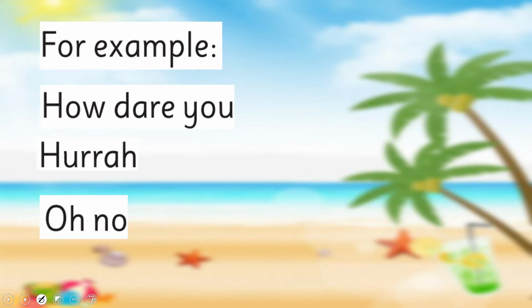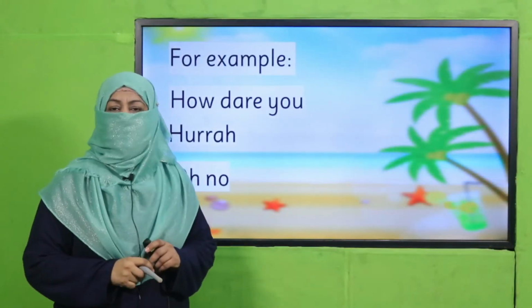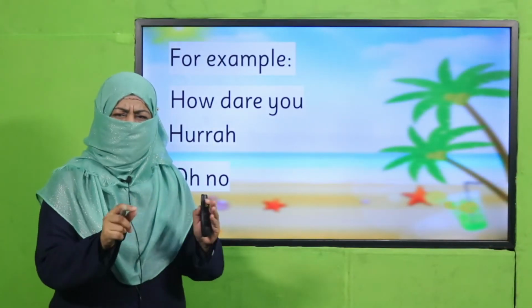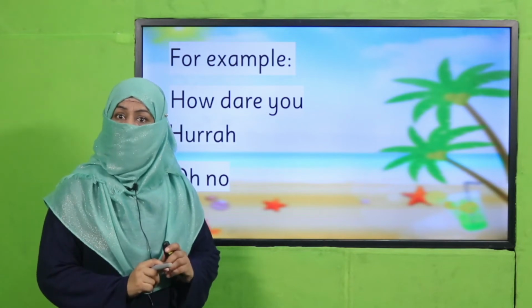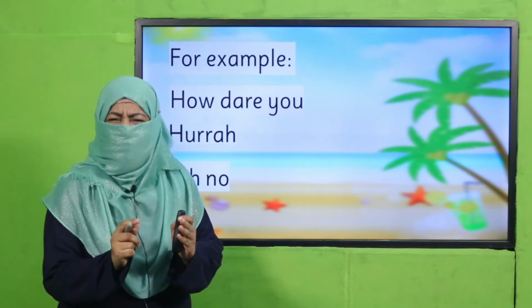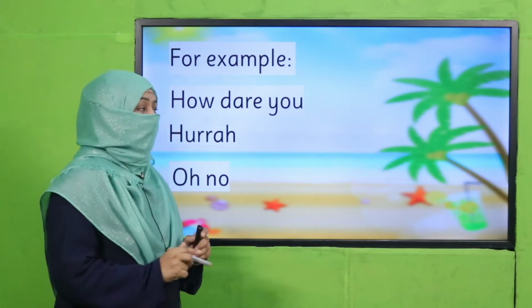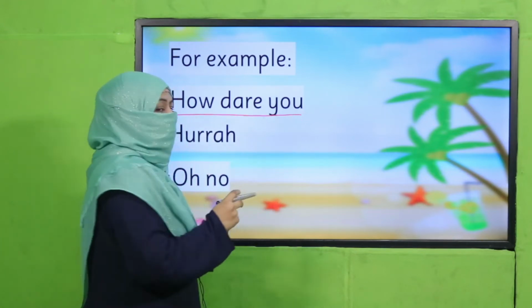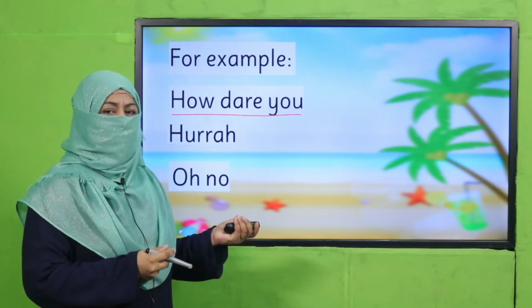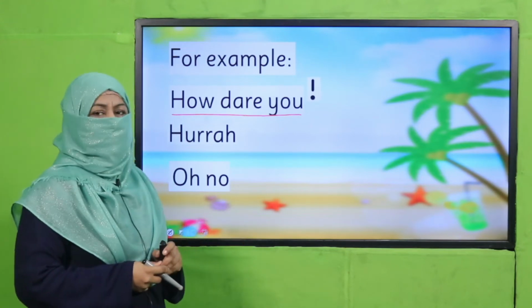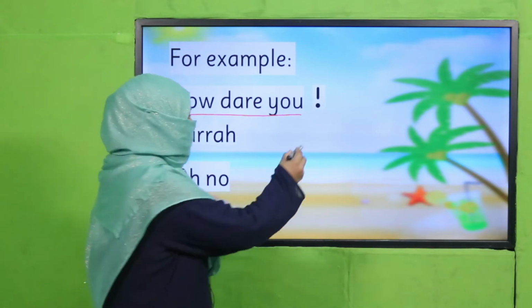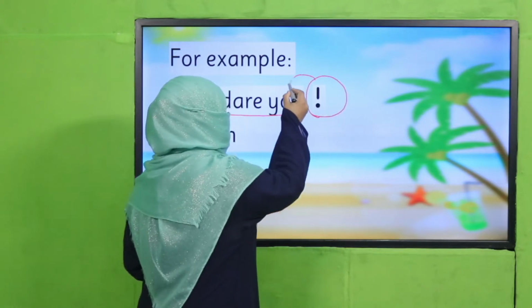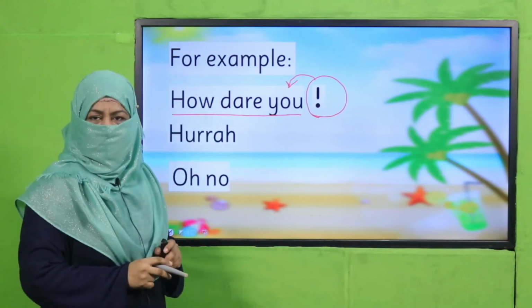And how do we write it? For example, now this is a sentence. Sometimes if you don't like something that has happened, you say, how dare you, right? Though we should not say it, sometimes we say it, and it means you are showing your anger. So how do you show it in writing? By putting an exclamation mark after this sentence, okay? So this exclamation mark is telling us this is a strong feeling, all right?